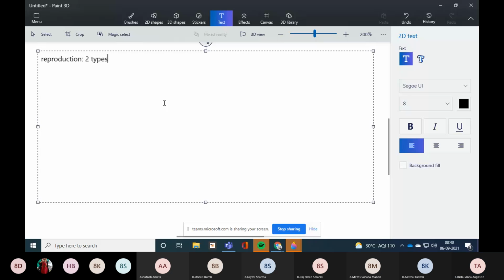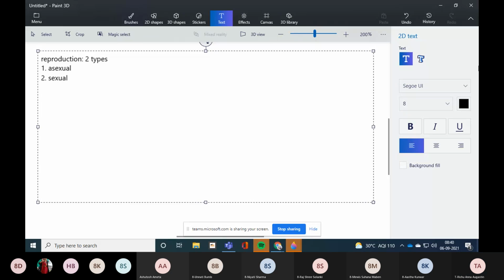What are the types? Can anyone answer? We just discussed it right now. Asexual and sexual. Yes. First is asexual, and second is sexual reproduction. Asexual and sexual reproduction, these are the two types of reproduction.